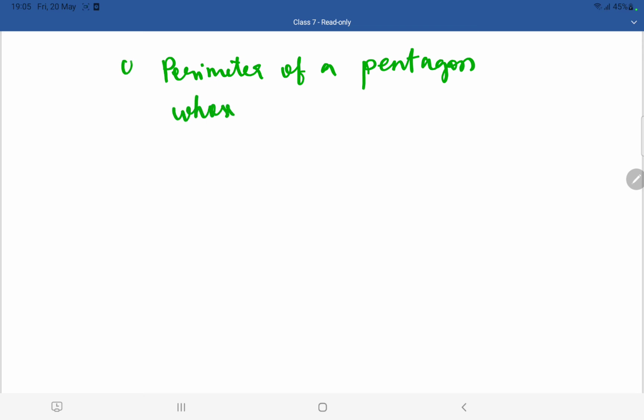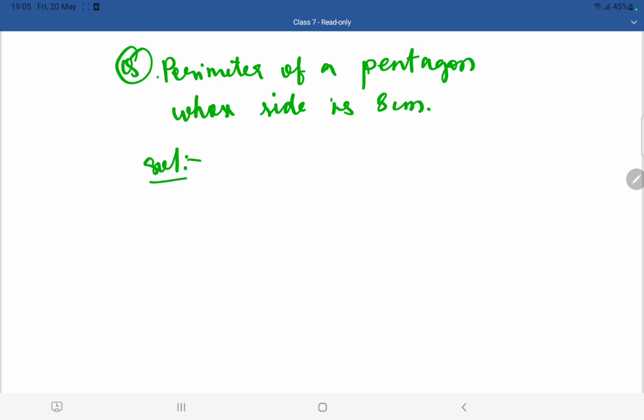Okay students, let us move on to the next question. You have to find the perimeter of a pentagon whose side is 8 centimeter.